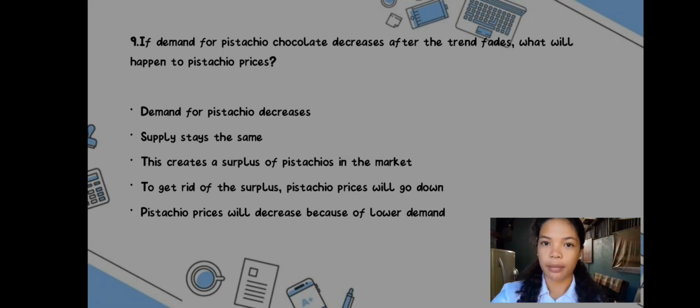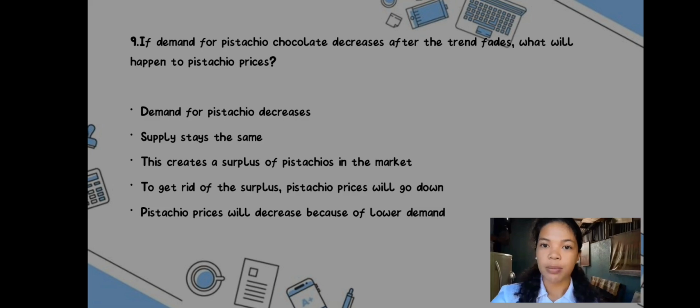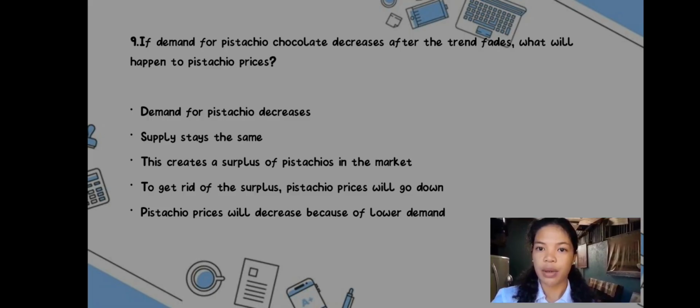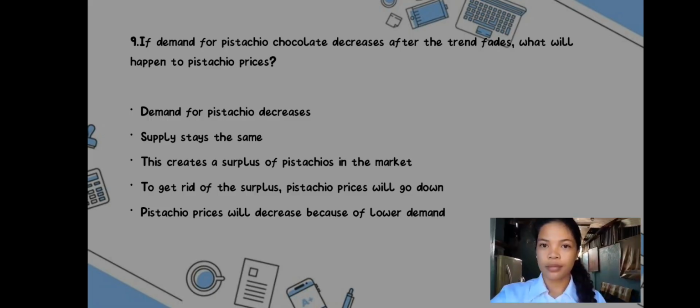Question number 9. If demand for pistachio chocolate decreases after the trend fades, what will happen to the pistachio prices? Demand for pistachio decreases, supply stays the same. This creates a surplus of pistachio in the market. To get rid of the surplus, pistachio prices will go down. Pistachio prices will decrease because of a lower demand.